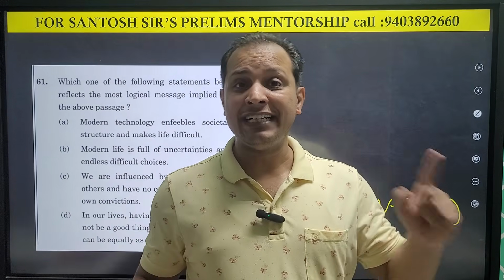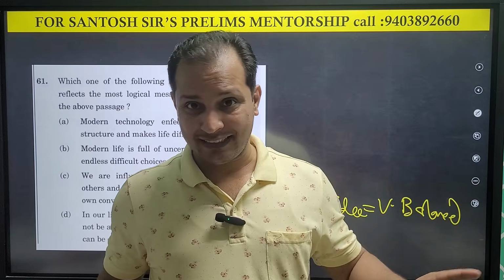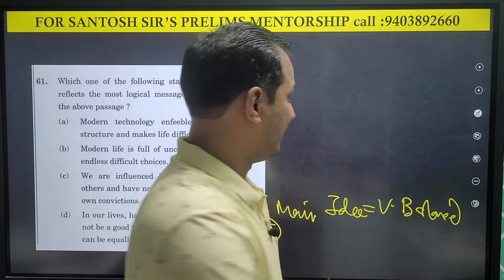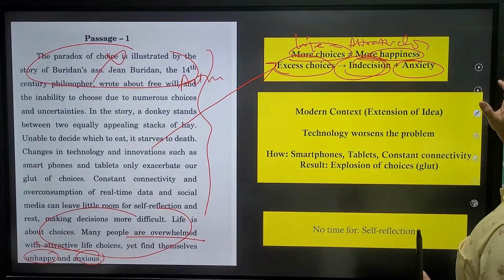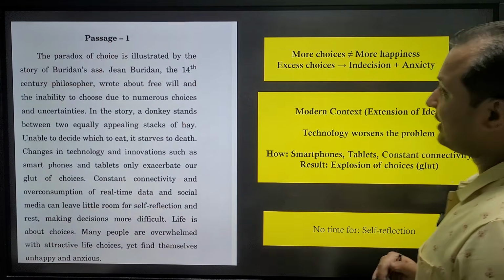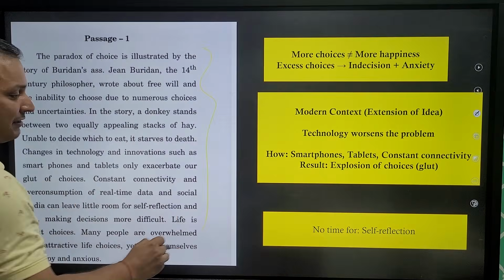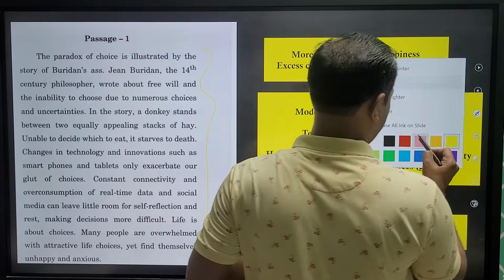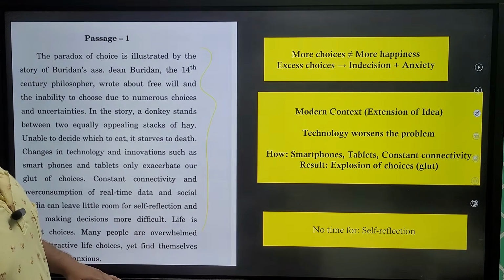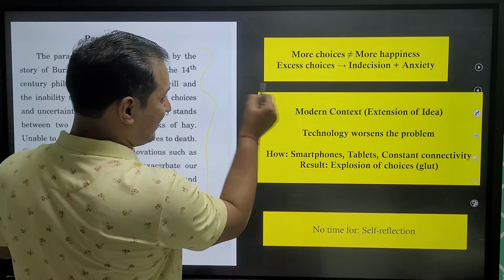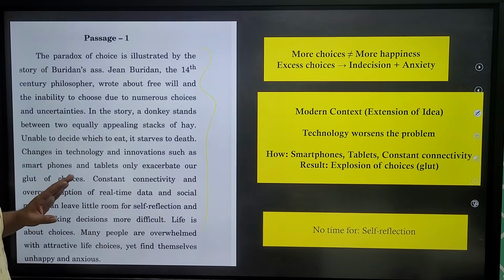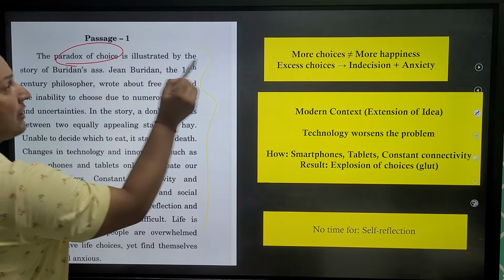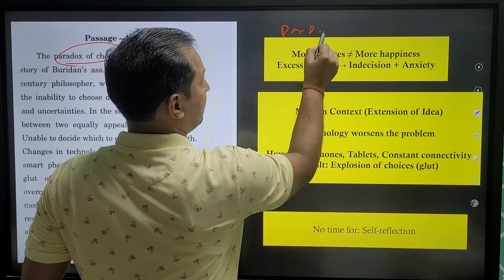We learned to read the first line of the passage and the last line of the passage and write the main idea. So do active reading. What is active reading? Active reading is when, while reading the passage, we write just beside the passage. What will we write? The main idea. So, okay, the paradox of choice, we will write paradox of choice.